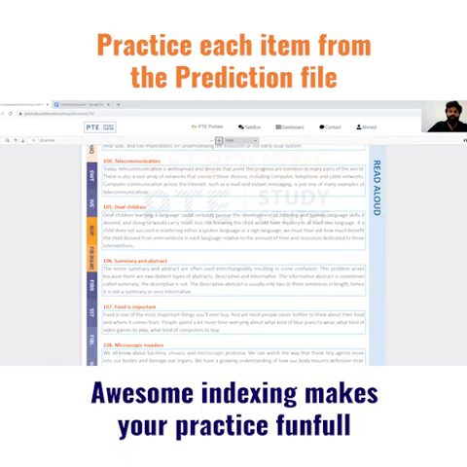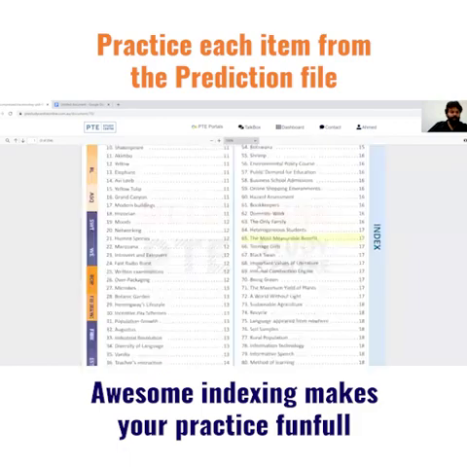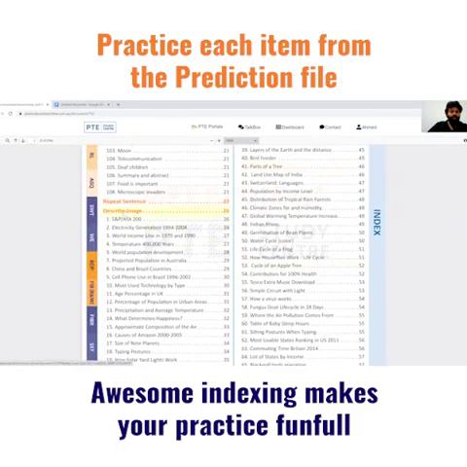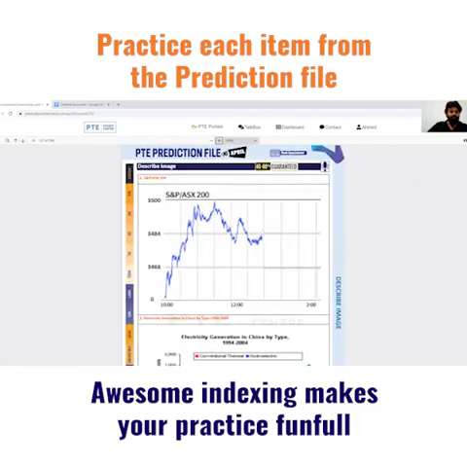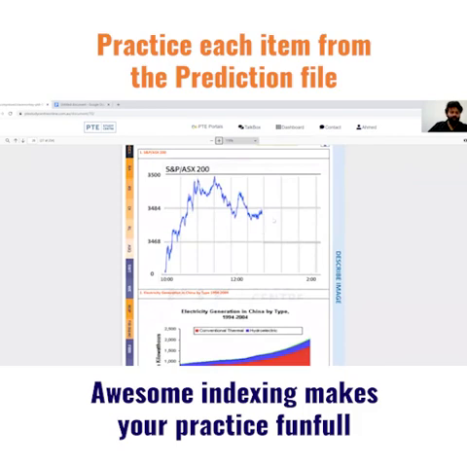After repeat sentence, the next topic we have over here is describe image. In here, the most recent repeated describe image questions are mentioned.